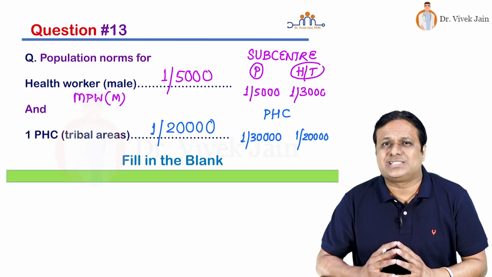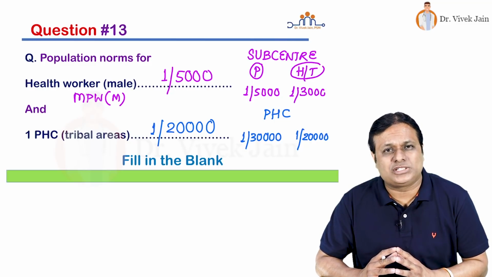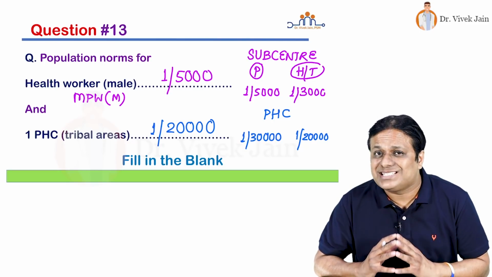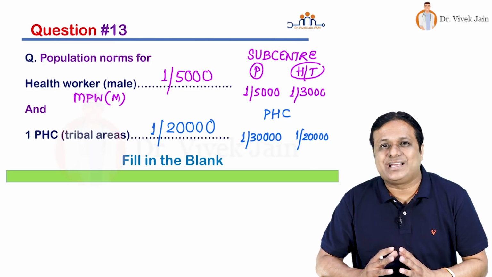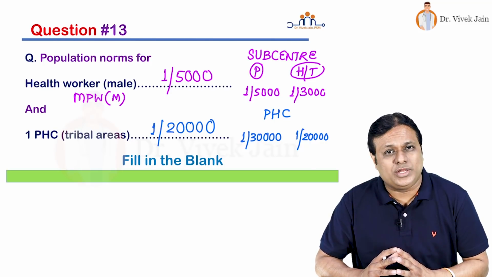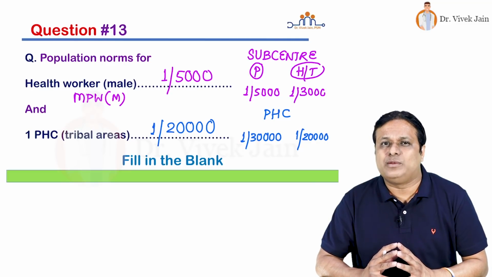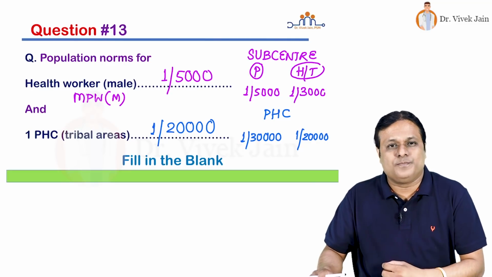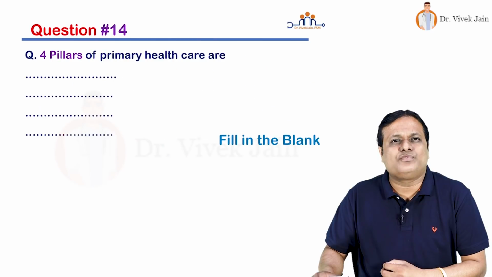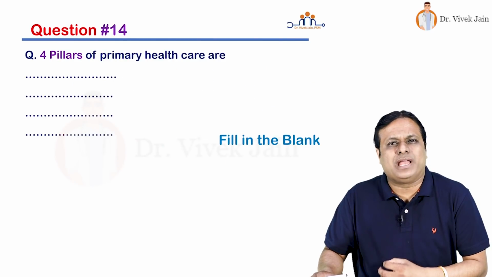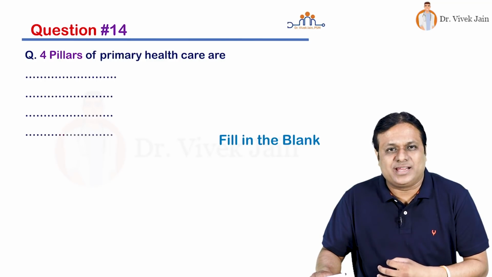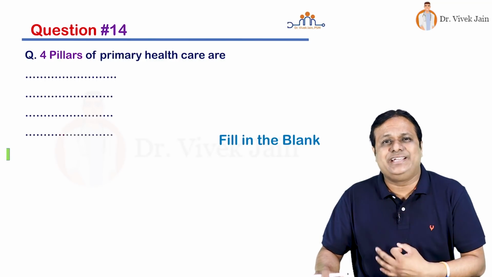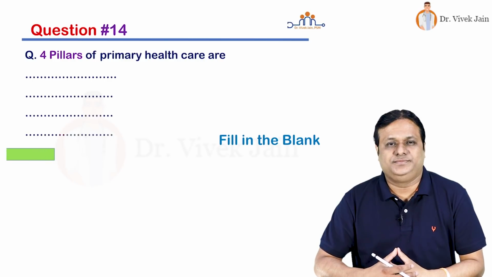You should know about ASHA worker also, multipurpose worker population norm, traditional birth attendant, village health guide, Anganwadi worker, Anganwadi center. Definitely you should know for DOTS clinic, SET center, MDT clinic, TB unit. Also you should know about ophthalmologist and USHA worker also. Let us move to question number 14 now. 4 pillars of primary healthcare are, please write all the 4 answers correctly. You will get thrice the time to solve this question.